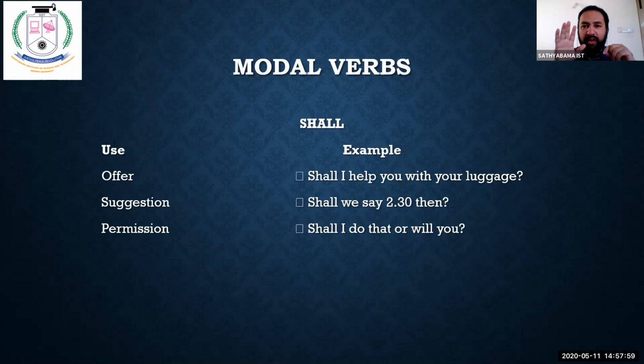All these are used with known persons. Again, I'm telling you, all these are used with known persons, with your official work, your seniors, your HOD, teachers. With them you use the word shall. Okay, offer. Shall I help you with your luggage?